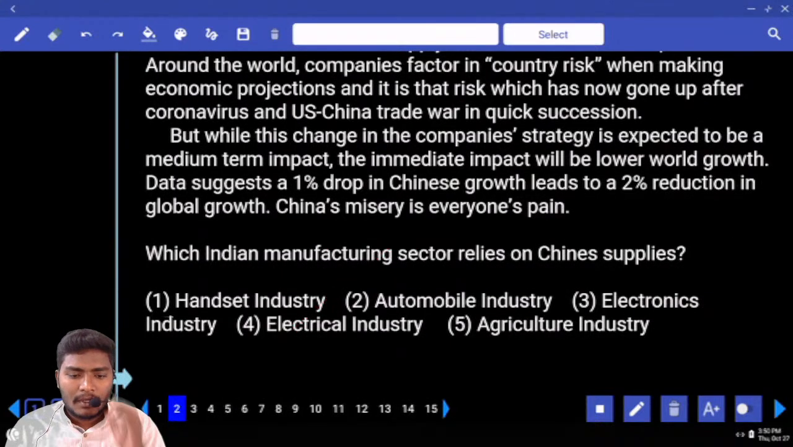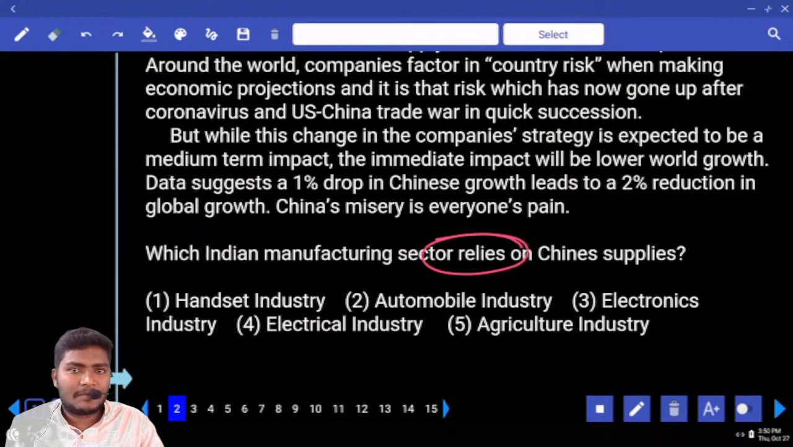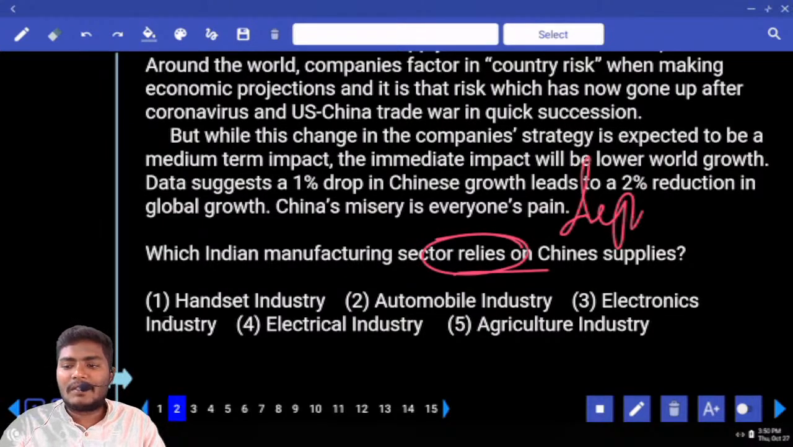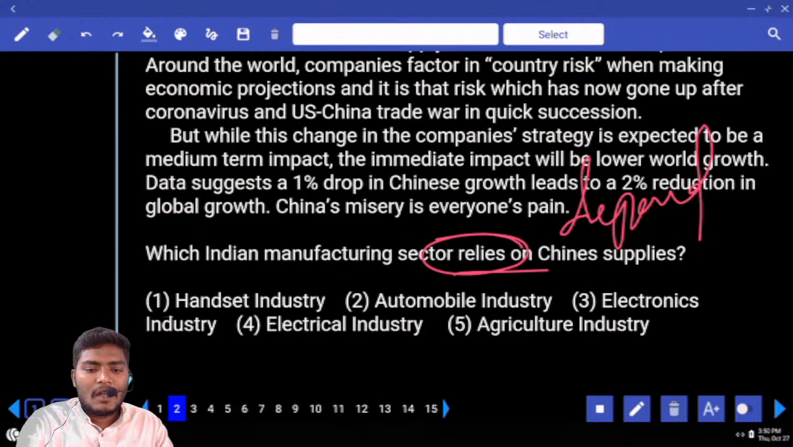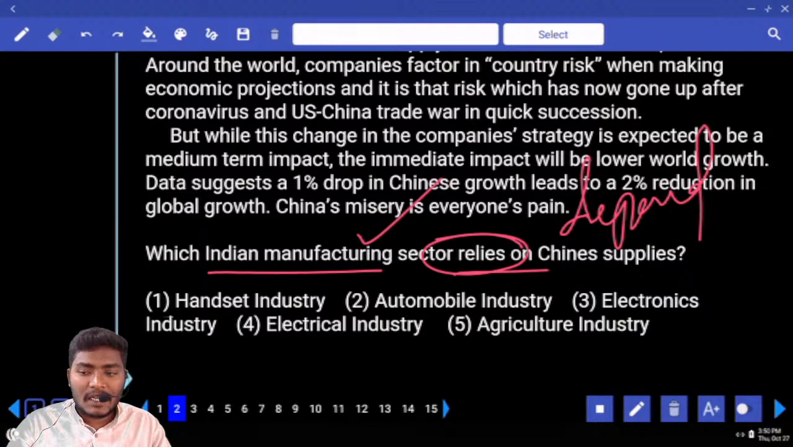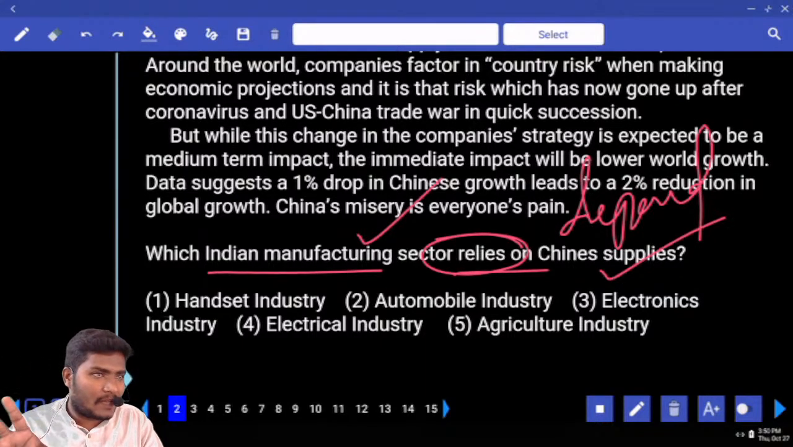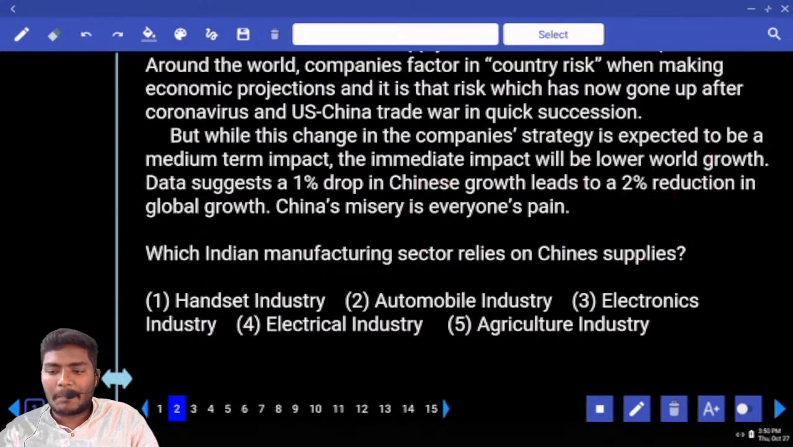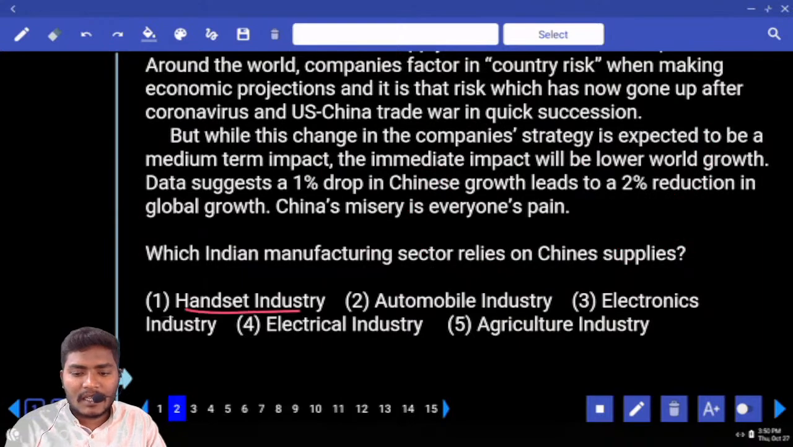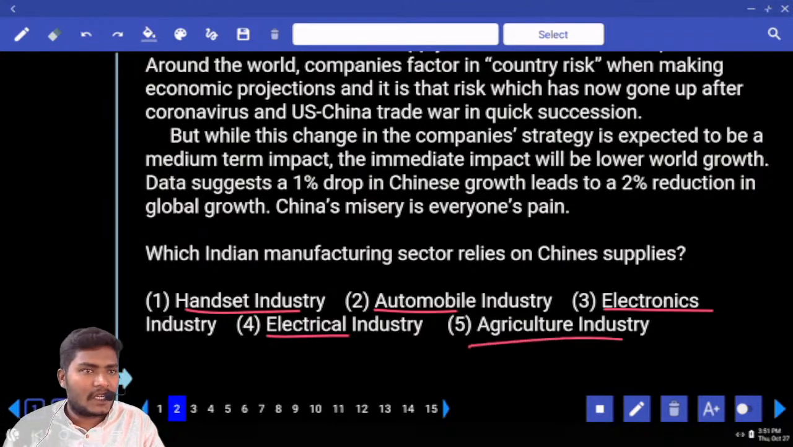Next, second one. Which Indian manufacturing sector relies on Chinese supplies? What do you mean by relies? Rely on in the sense to depend on something, depend on somebody. Now, Indian manufacturing sector depends on some Chinese supplies. Which Chinese supplies does Indian manufacturing sector depend on? Headset industry, automobile industry, electronic industry, and electrical industry, agriculture industry.